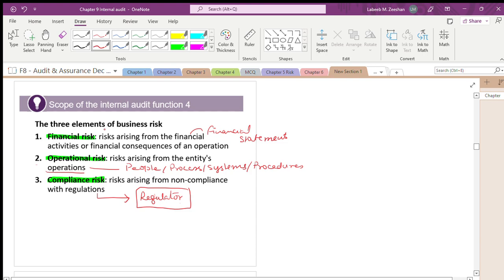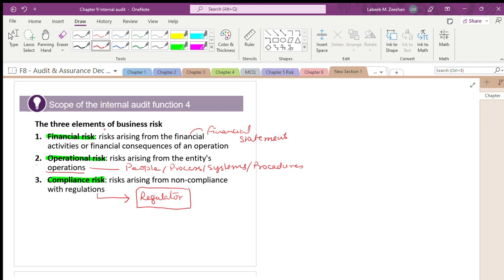For Oman Ooredoo, the Telecom Regulatory Authority, TRA, is the regulator. Likewise, for insurance, the Capital Market Authority is the regulator. For everything there will be some regulation. We have to follow the rules and regulations framed and set by the regulators in order to operate in any country.